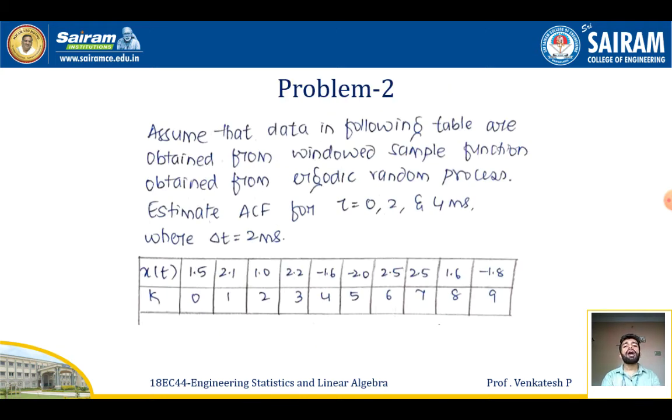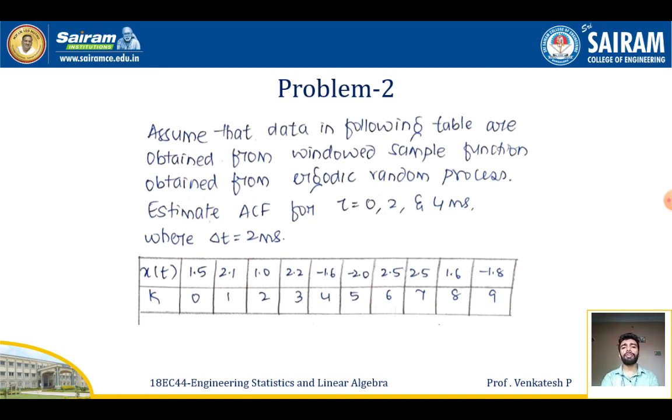One more example. Assume that the data in the following table are obtained from a windowed sample function and also obtained from an ergodic random process. Estimate the autocorrelation function for tau equal to 0, 2 and 4 meters, where delta t is given by 2 meters. The value of x of t is given like 1.5, 2.1, 1.0, 2.2, minus 1.6, minus 2.0, 2.5, 2.5, 1.6, minus 1.8, and k is given like 0, 1, 2, 3, 4, 5, 6, 7, 8, 9. So the value of capital N will be 10 here, since I'm having 10 data here.